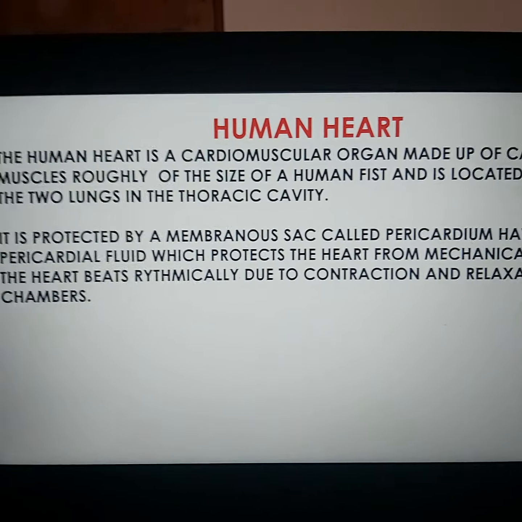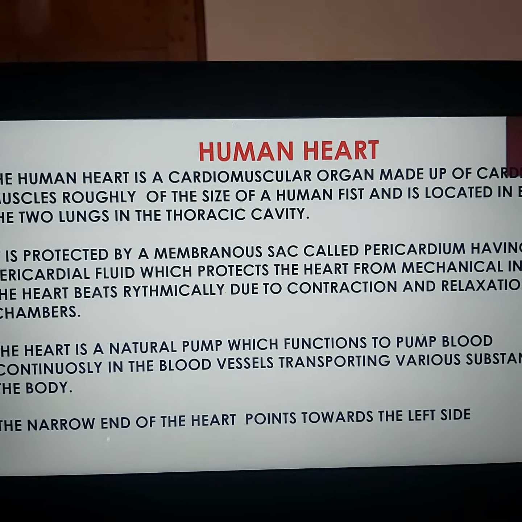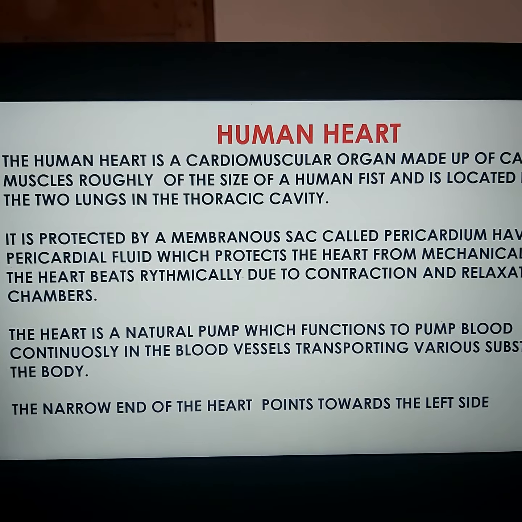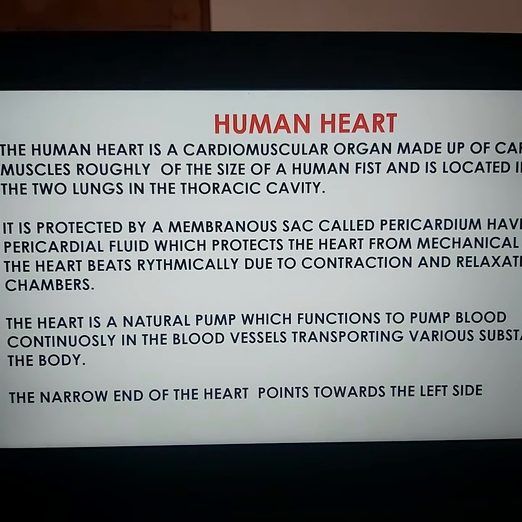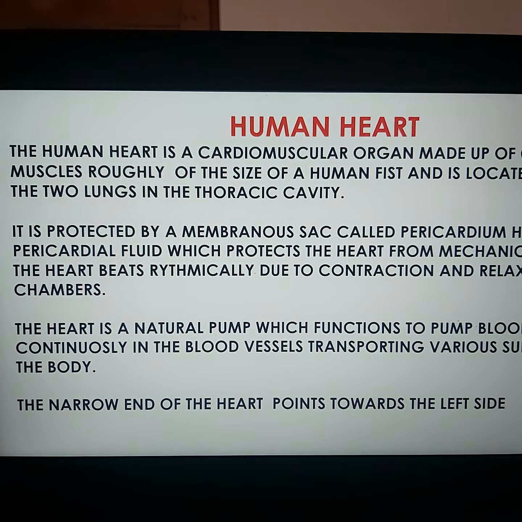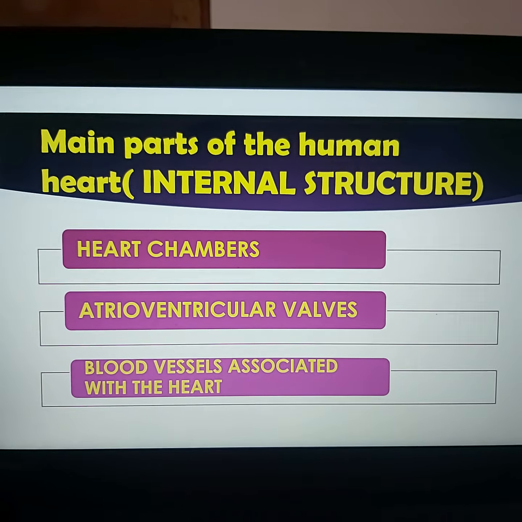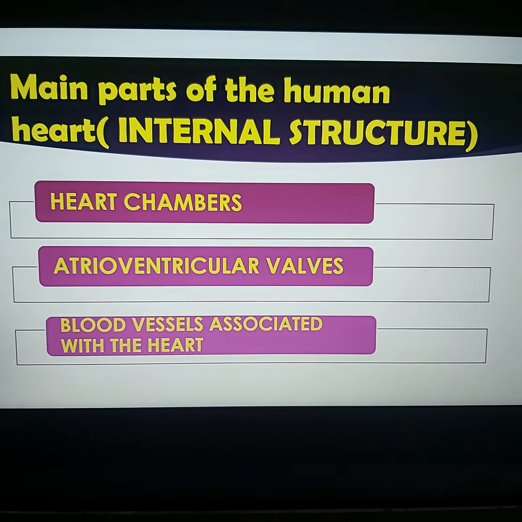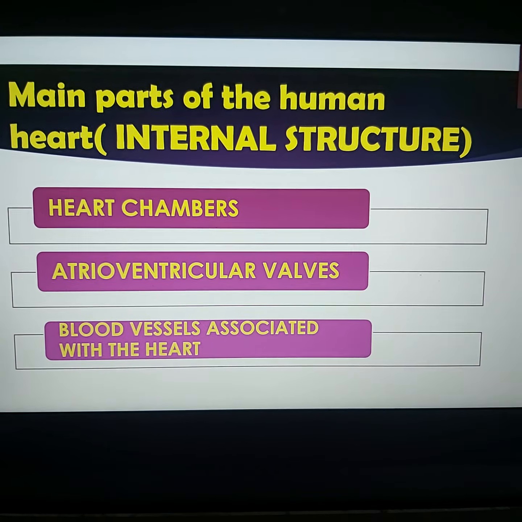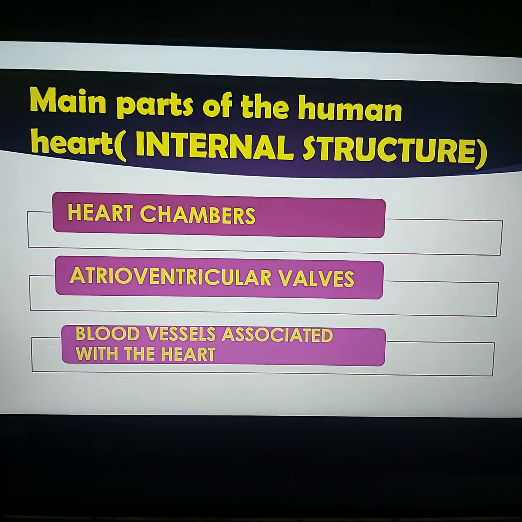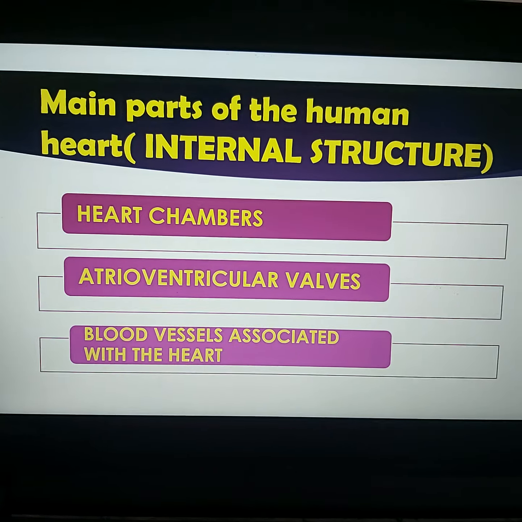Now there are 4 chambers in the heart, as we have already said, and the heart is acting as a natural pump which pumps blood continuously into the blood vessels, accomplishing transportation. And I had explained to you that the narrow end of the heart points towards the left hand side. The main parts of the human heart include the heart chambers, that is the auricles and ventricles, the valves, atrioventricular valves meaning the valves separating atria and ventricles, and the blood vessels associated with the heart.